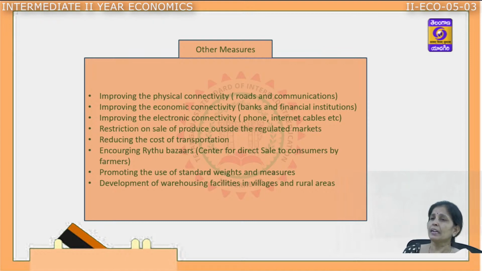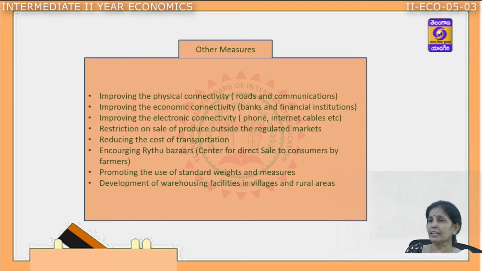The next one is improving the electronic connectivity. Today we are living in digital India: phone, internet, cables. These are providing all the information to the farmers. They are upgrading all the information and educating the farmers with the various agriculture programs, how to go on with agriculture operations, how to operate the latest machineries, thanks to digital India, which is improving the agriculture sector to the maximum extent.